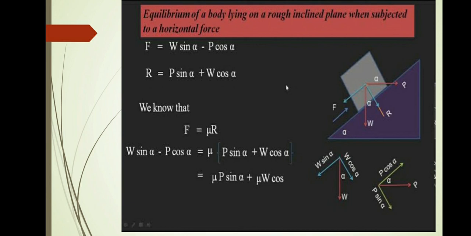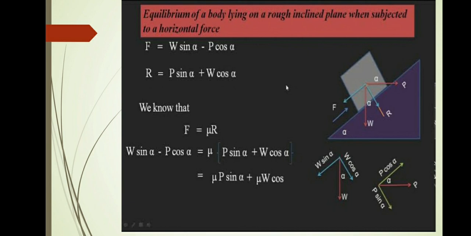Resolving the forces parallel and perpendicular to the plane: P cos theta + μR = W sin alpha, and P sin theta + R = W cos alpha.